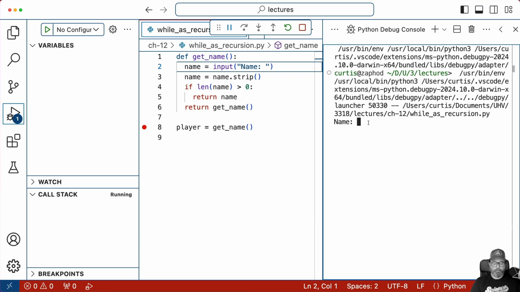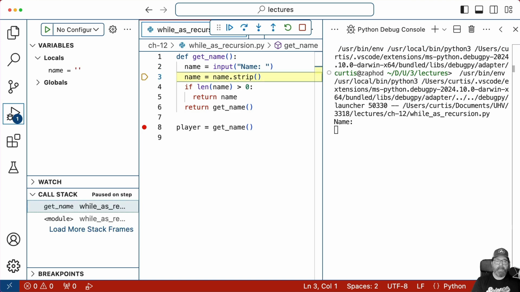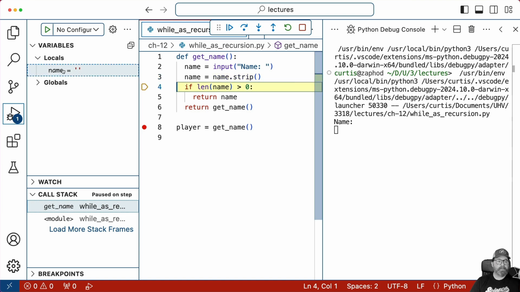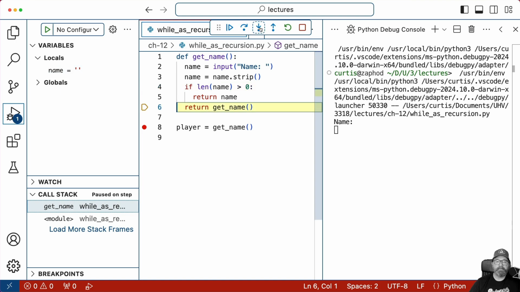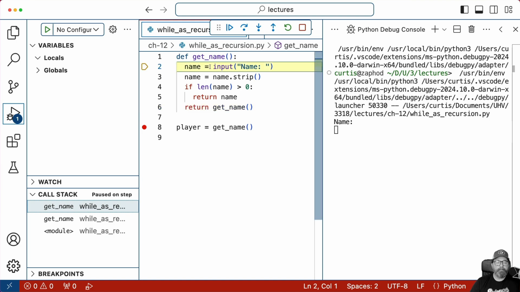So now it's asking me for my name, and I'm just going to enter an empty string. Now I'll do name.strip. If the length of the name is greater than 0? Well, right now, you can see over here, name is equal to the empty string. So this is not going to be true. It's going to skip over that and return get name. So now I'm going to step into that, and now I'm back up here at the top again.